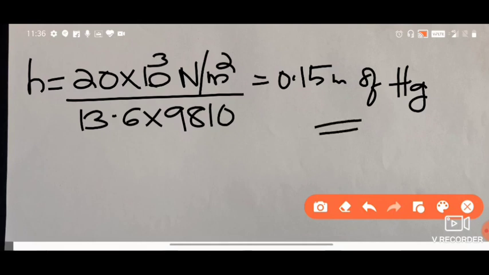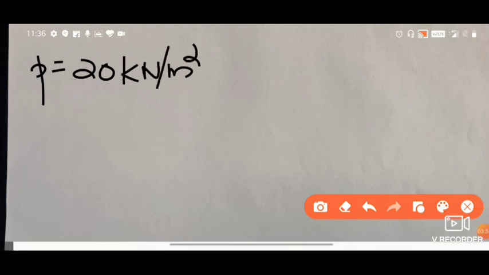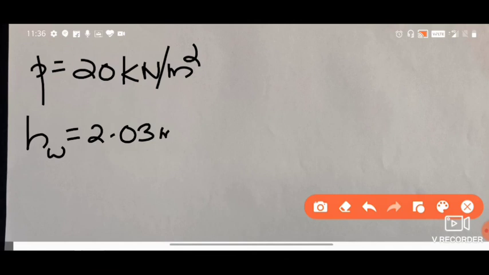So if you try to check what has happened, the pressure was equal to 20 kilonewton per meter square. For creating that pressure, the height of water required was about, I don't exactly remember, 2.03 meters of water.